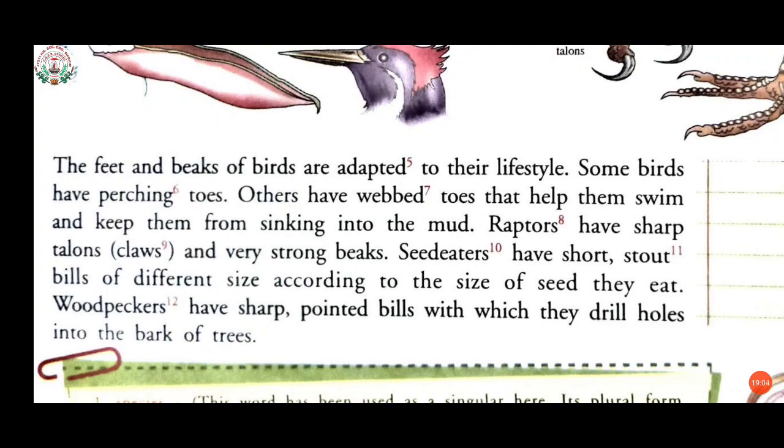Now woodpeckers have sharp pointed bills with which they drill holes into the bark of trees. You have seen woodpeckers, what they used to do? A woodpecker is a bird that climbs trees and taps them rapidly with its beak to find insects. So woodpeckers have sharp pointed bills, bills meaning a kind of beak, with which they drill holes into the bark of the trees.